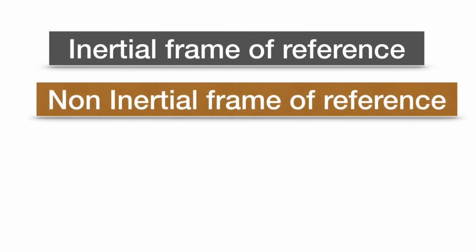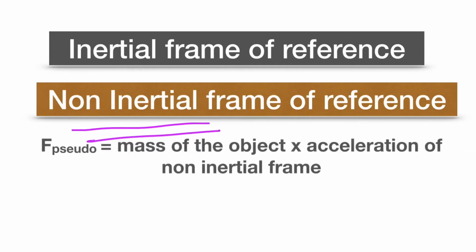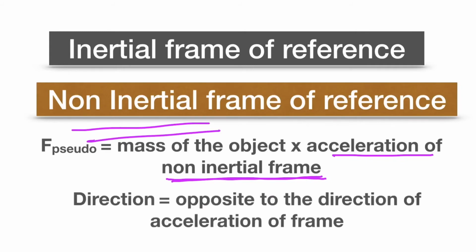But some problems become easy when we solve them using non-inertial frames and considering pseudo forces. Consideration of pseudo force is required in non-inertial frames to explain the situation as per Newton's first and second laws. In a non-inertial frame, the pseudo force F pseudo is equal to the mass of the object times the acceleration of the non-inertial frame, and the direction is opposite to the direction of acceleration of the frame.